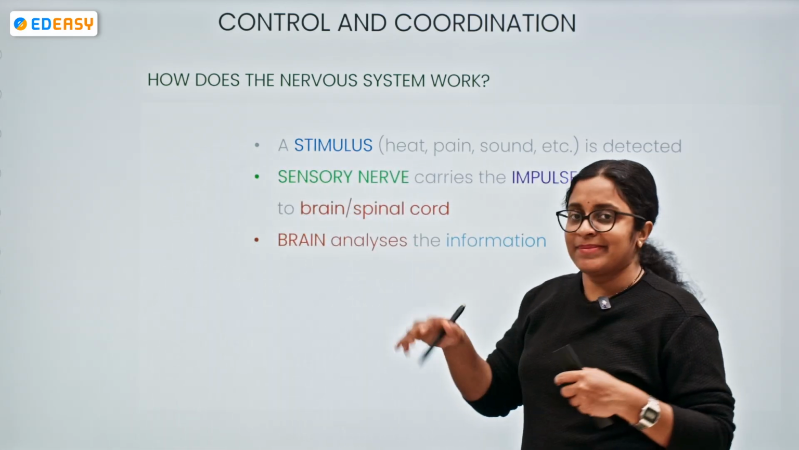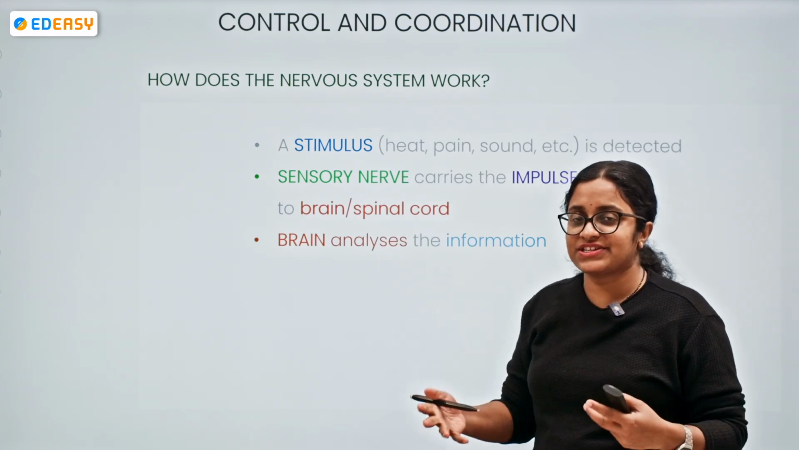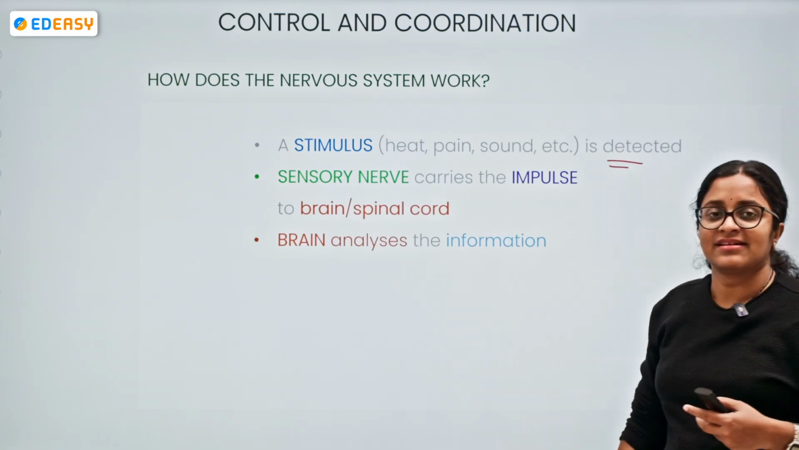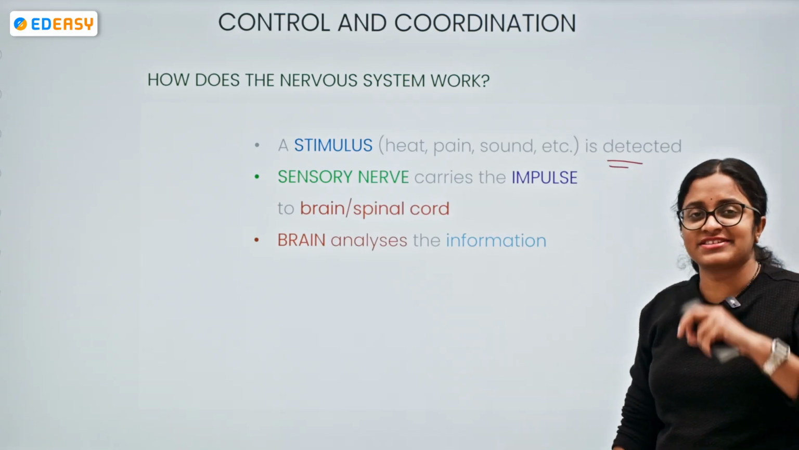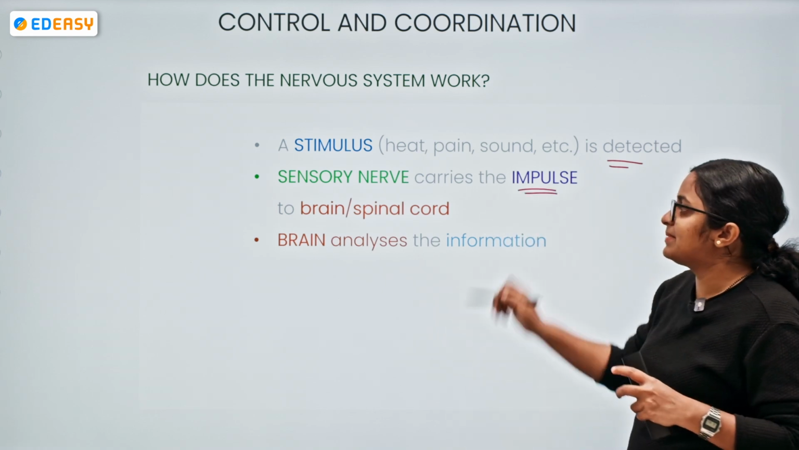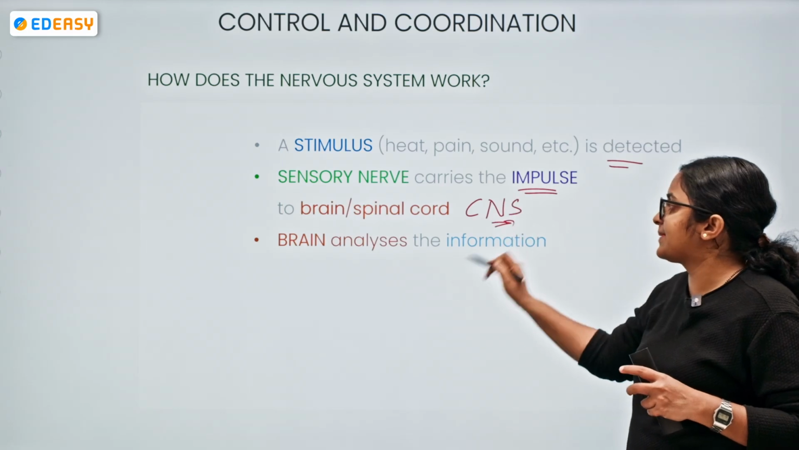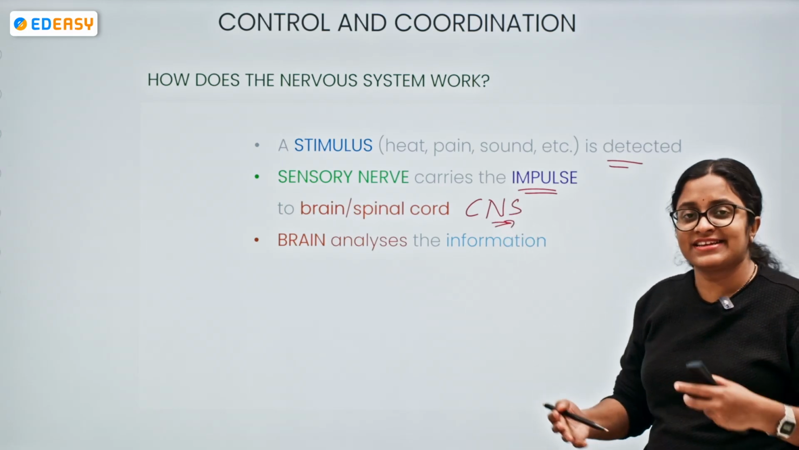It might be any stimulus: heat, light, pain, pressure, temperature, anything. It is detected by the sense organs, where we have receptors. They detect it. The sensory nerve carries the impulse to whom? To the CNS, including the brain or the spinal cord. The brain analyzes the information, interprets, and takes decisions.